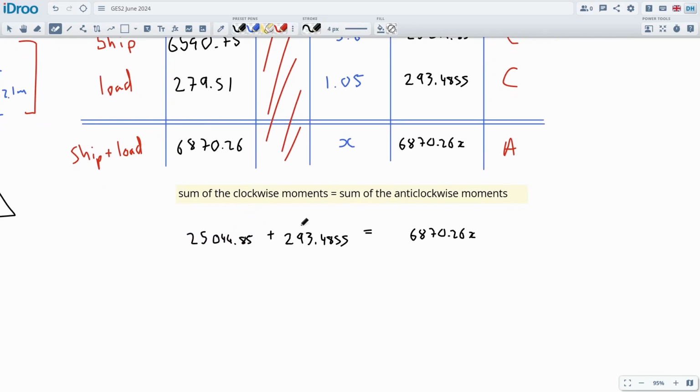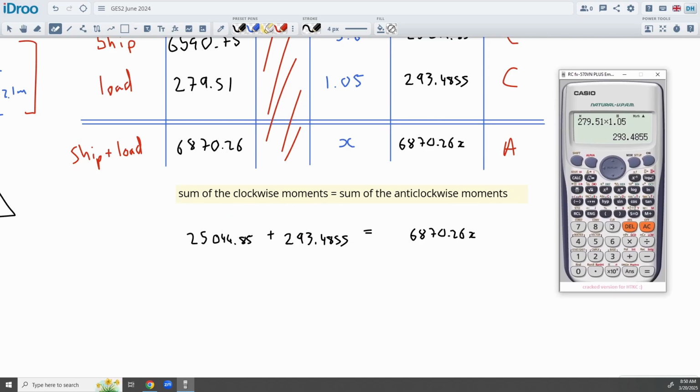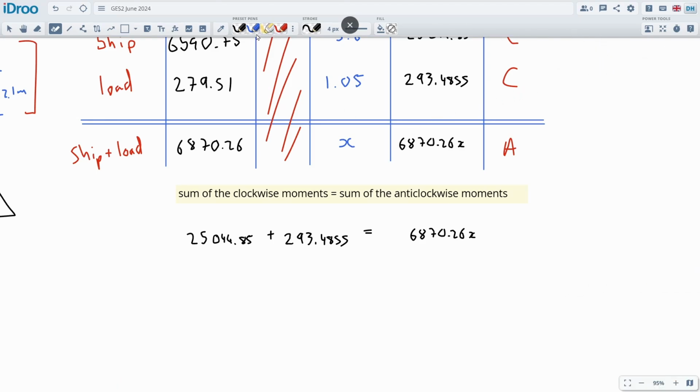Add these two numbers together on a calculator. 293 is already in there. We can add in the 25,044.85. So this whole thing adds up to be 25,338.3355, and this will be equal to this number still.